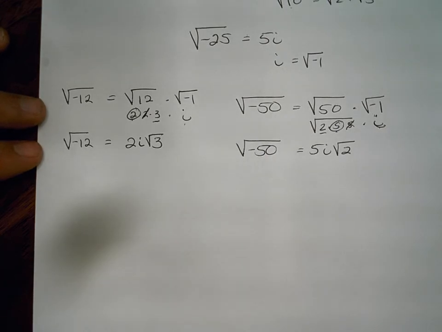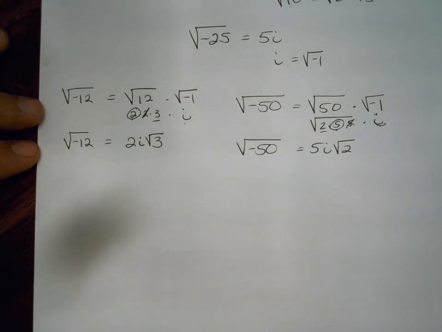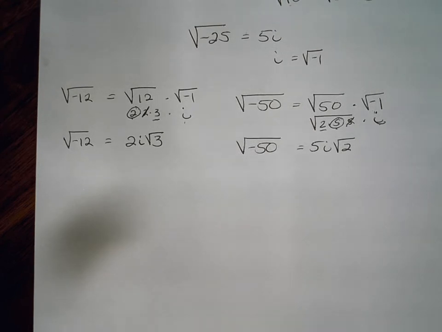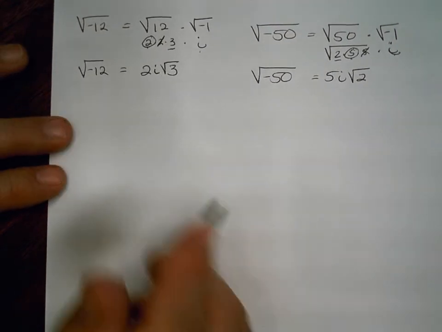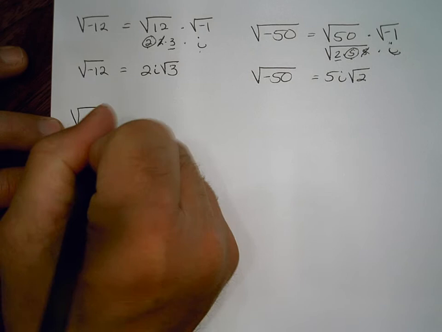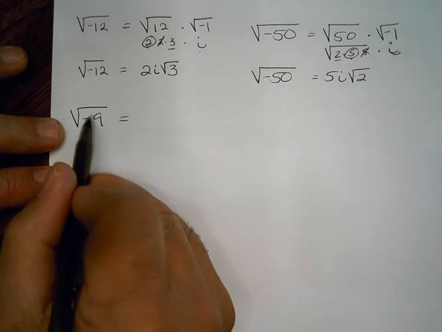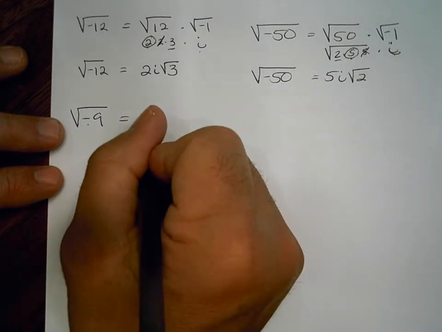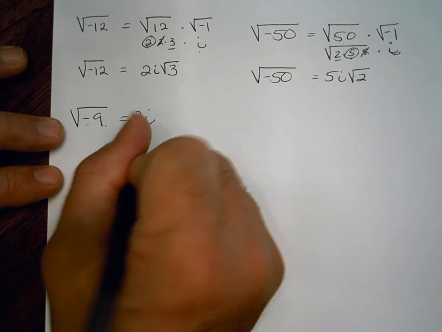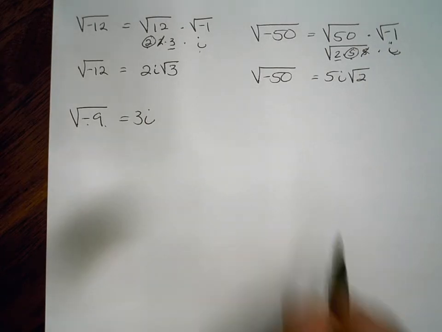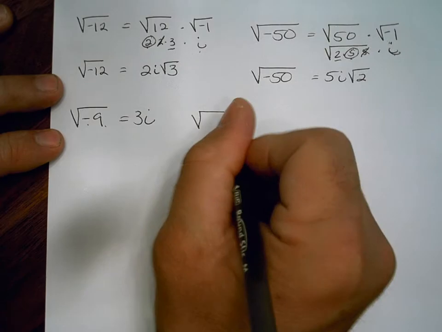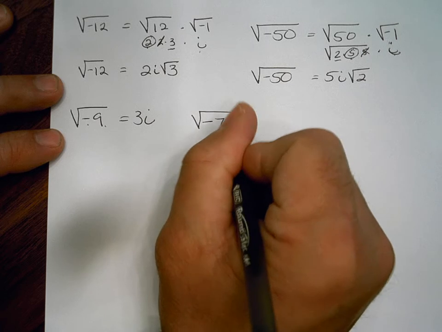Alright, let's make it a little simpler for us now. Let's do the square root of negative 9. Well, the square root of negative 1 is i, and the square root of 9 is 3, so we get 3i. And one more.